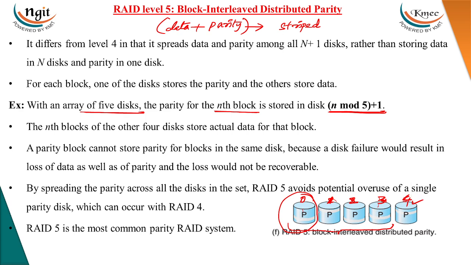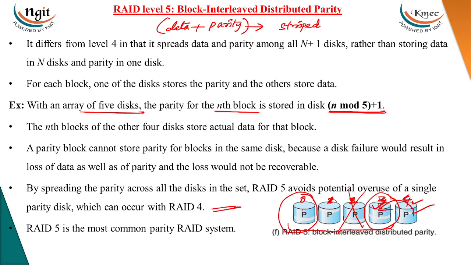That means if any one of the disks fails, the parity is not stored on the same disk, the parity is stored on the corresponding next disk. So if disk 2 fails, we can recover the data from the parity bits that are stored in disk 3. If disk 3 fails, the parity bits are stored in disk 4. So by using the parity data in disk 4, we can recover the data of disk 3.